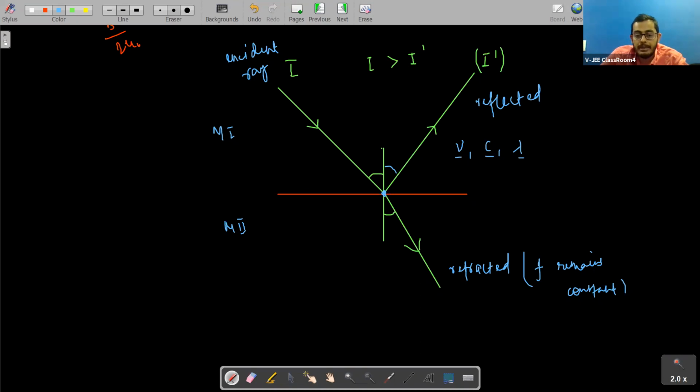Okay, this V I was representing this way for frequency. Let us represent it with our conventional parameters: V is velocity, F is frequency, and lambda is the wavelength. So velocity, frequency, and wavelength don't change when light gets reflected, but during refraction, frequency remains constant, velocity also changes, and wavelength also changes.